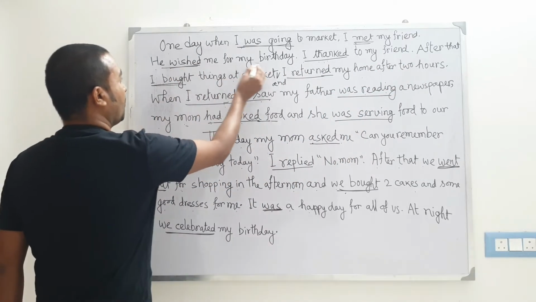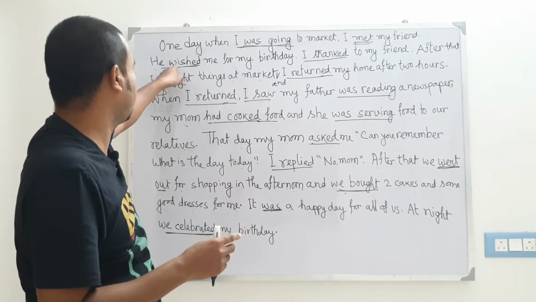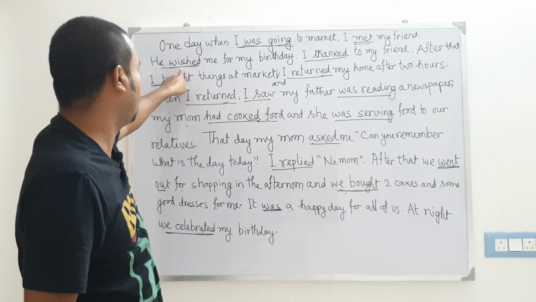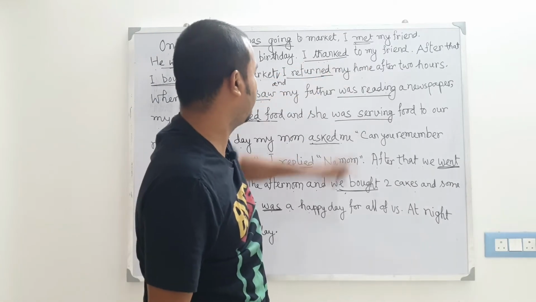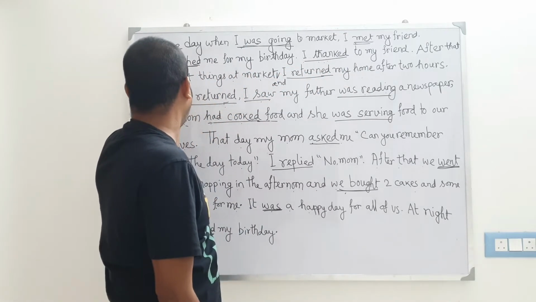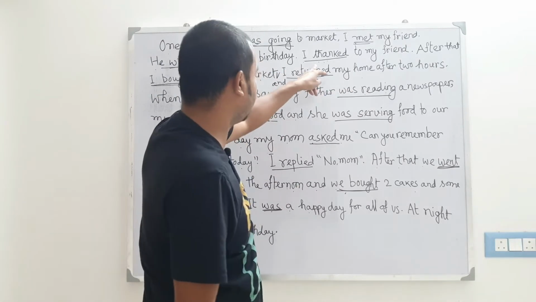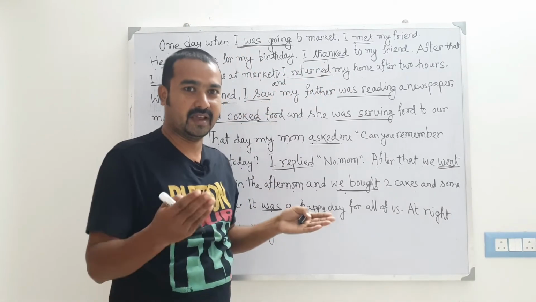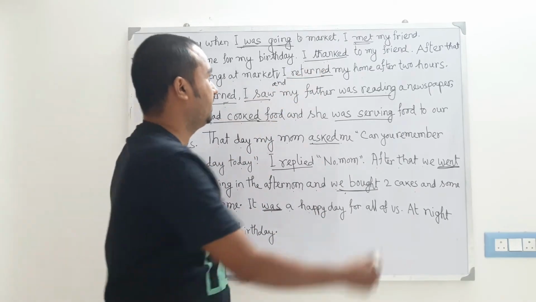He wished me for my birthday. It means he wished me, wished. So it's the second form of wish. So it's the past form. He wished me for my birthday. I thanked my friend because he wished me for my birthday, so I thanked him. Thanked, its first form is thank. So it's also past simple tense here.